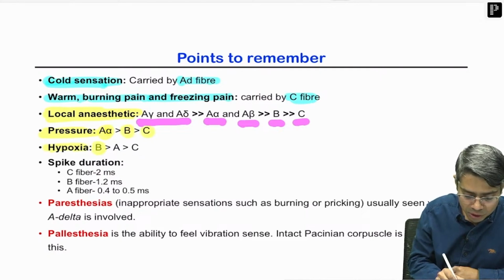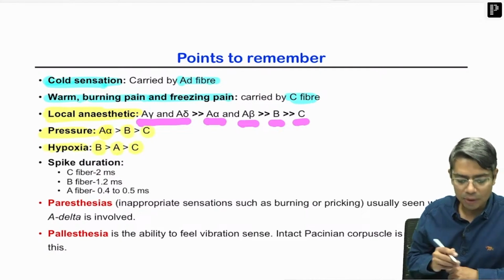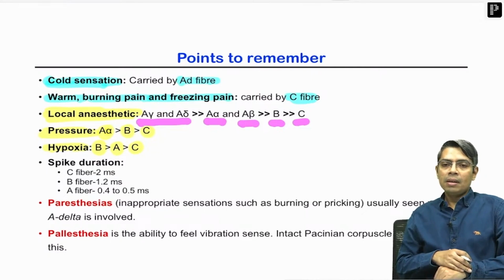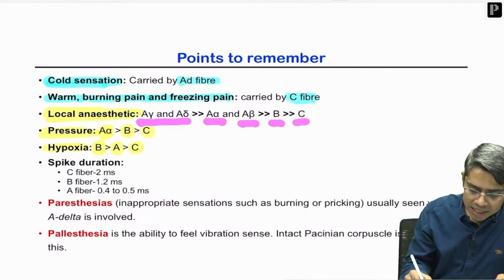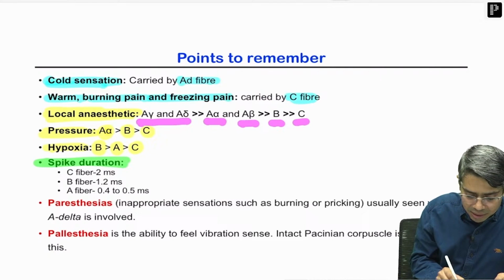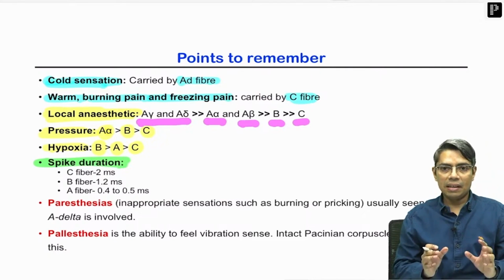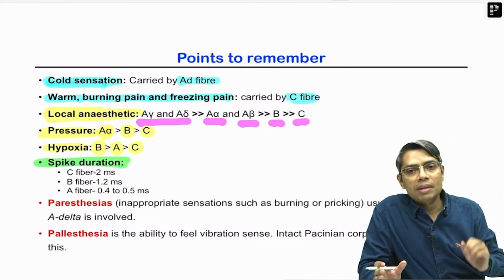And hypoxia, which fiber is most sensitive? B followed by A, followed by C, right. Now next is written the spike duration. Spike duration means this is a part of the action potential, the duration of that. It is a part of the action potential.